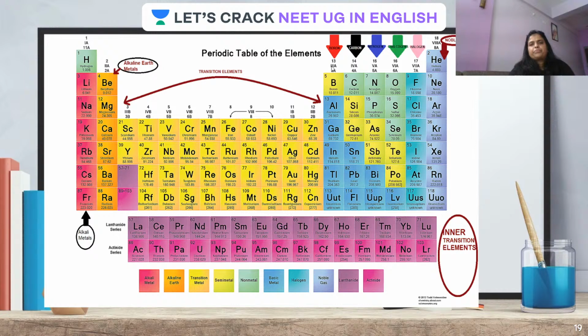We have to see 13th, 14th, 15th, 16th, 17th, and 18. All these are A. Can you see this A here? 13 is for boron, 14 is for carbon, 15 for nitrogen, 16A for chalcogens, and 17A for halogens. See, यहाँ पे what we have seen is the pattern: first A group were called alkali metals, second A group were called alkaline earth metals, but third A group is called boron family. Here there is a change. So ये आपको you have to keep in your mind that third A group is named as boron family.